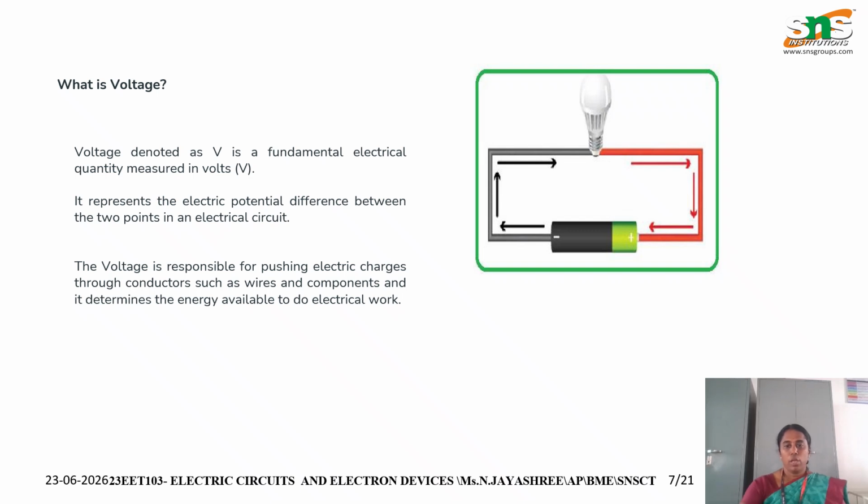Here, the negative end is connected to one end of the bulb and the positive end is connected to the other end of the bulb. So in general, we can define that the potential difference between two points in an electric circuit is called voltage.